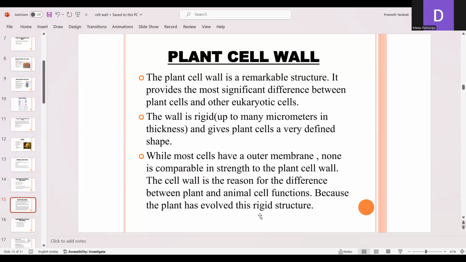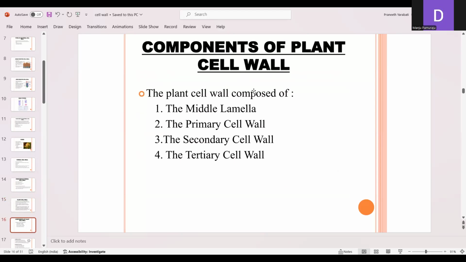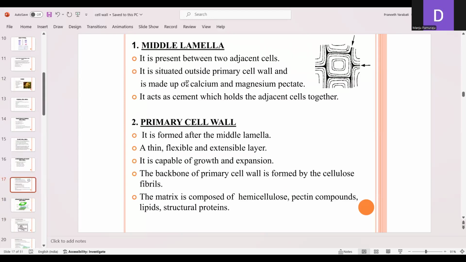The plant cell wall is composed of different layers: the middle lamella, primary cell wall, secondary cell wall, and tertiary cell wall. The first one is the middle lamella. It is present between two adjacent cells, so two cells are connected through this middle lamella.